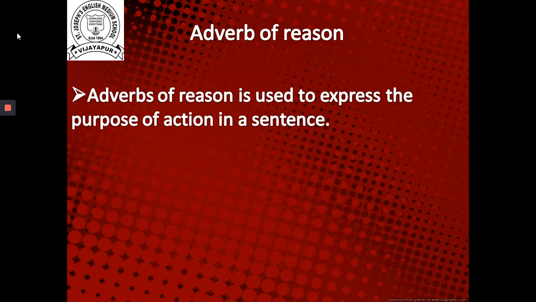Now come to the next, that is adverbs of reason. Adverbs of reason are also sometimes referred to as adverbs of purpose. Adverbs of reason are used to express the purpose of an action in a sentence.